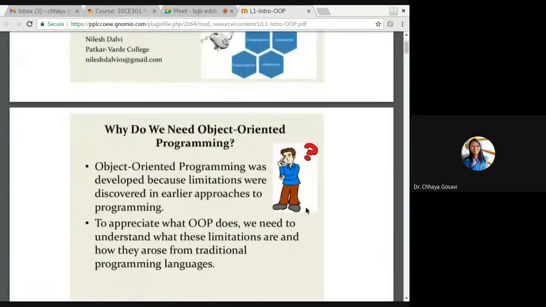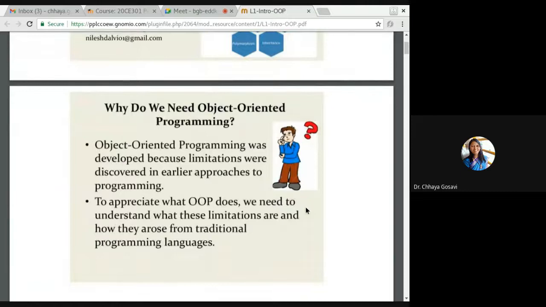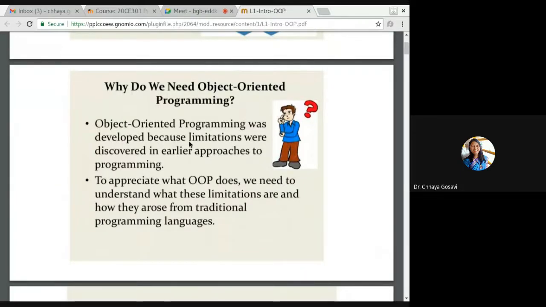The question is why we need object-oriented programming. It is saying that object-oriented programming was developed because limitations were discovered in earlier approaches. What were the limitations of earlier approaches? Earlier approaches were procedural languages, functional programming, or logic programming languages. Object-oriented languages came later, after C, then C++ and Java. So what were the limitations of earlier languages? Why do we need object-oriented programming?